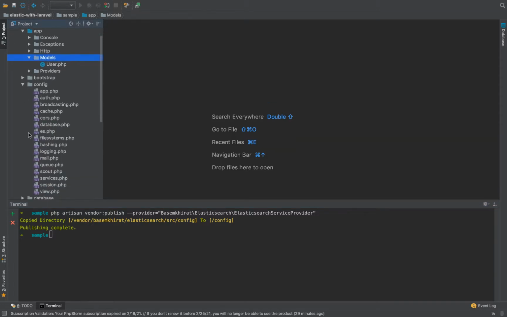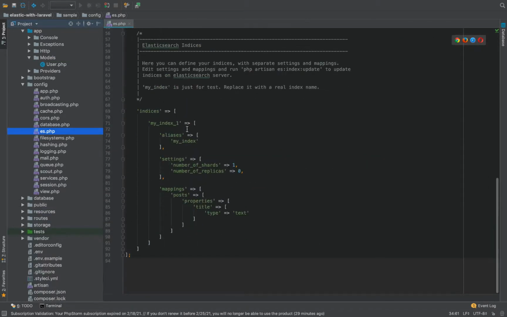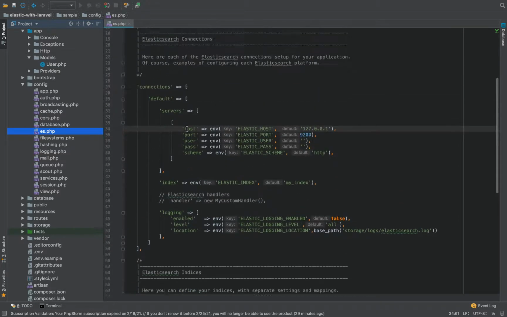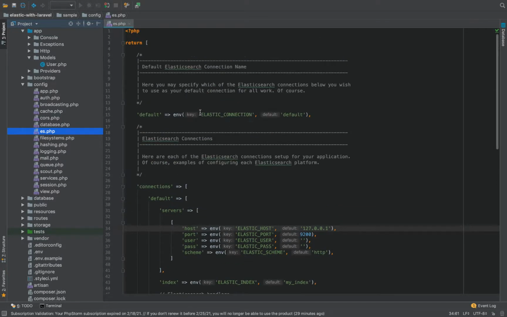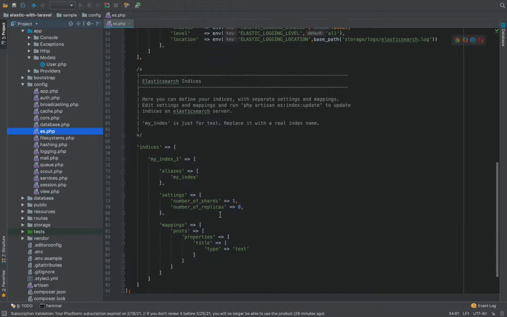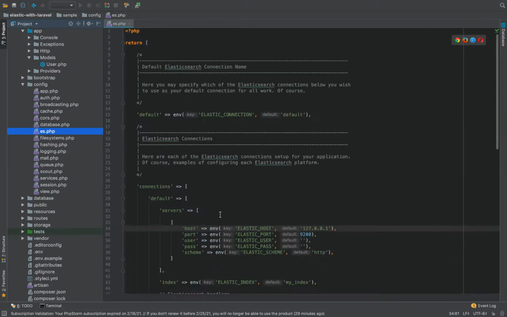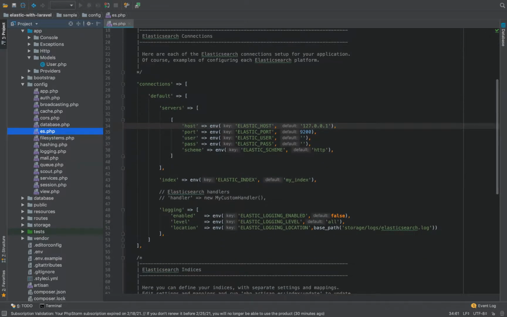And if I go to the config folder and es.php, I'm going to see the config file, which is not going to be changed by us in this course. That's because it's pretty much what we need for going further for our CRUD queries and other queries. And so we don't need to change any of this. Okay, that's pretty much it.